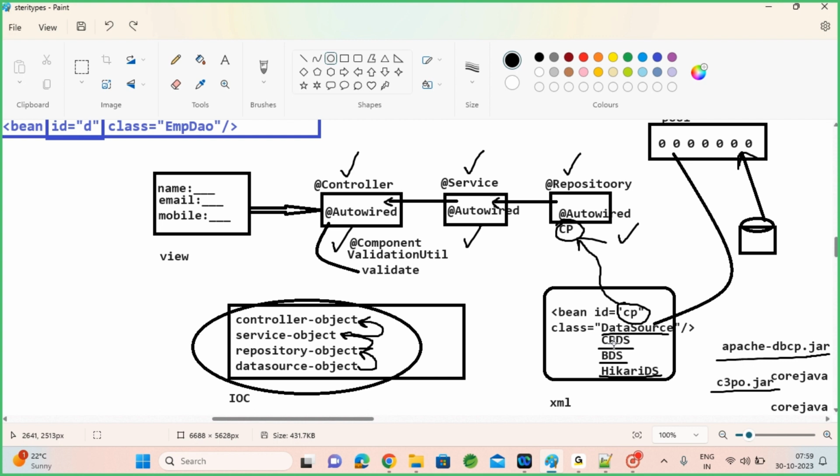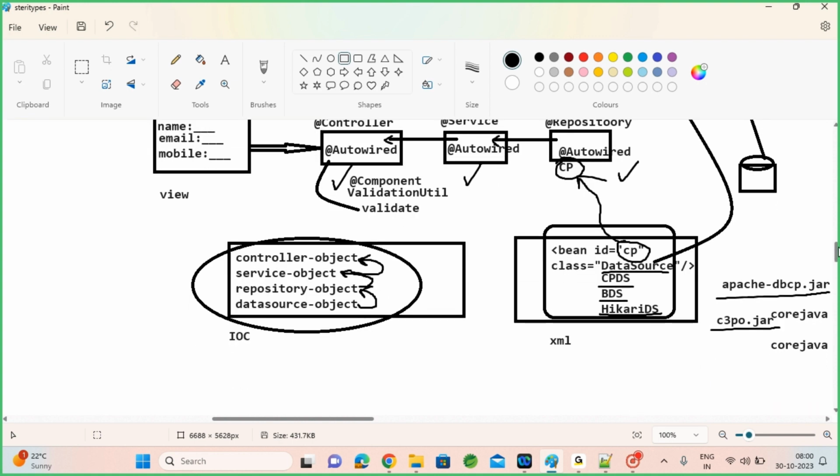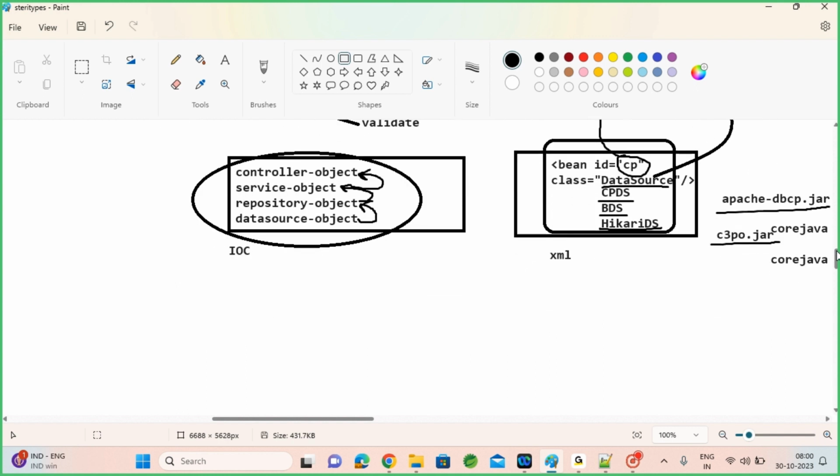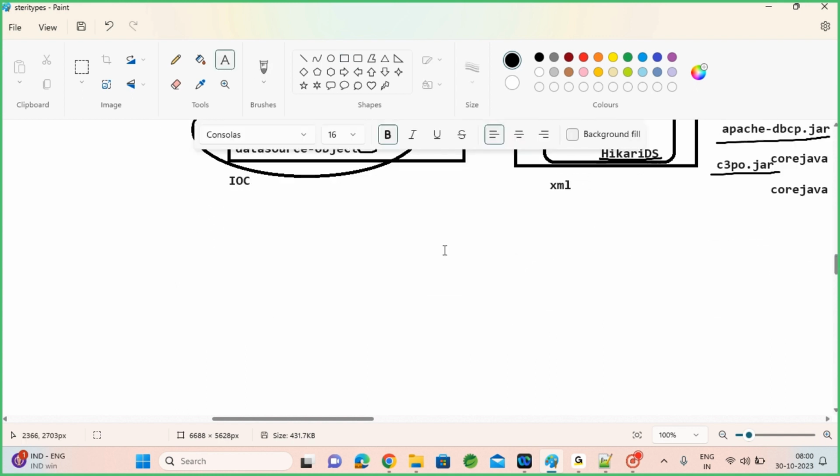Everything looks fine. But in case you want to avoid the complete XML file, I don't want to even create the third party classes here. Is there any suitable configuration available to avoid this bean creation of third party classes here? Without XML, I want to create the object of the third party library. Is there any place equivalent to this XML based configuration with annotations? Yes.